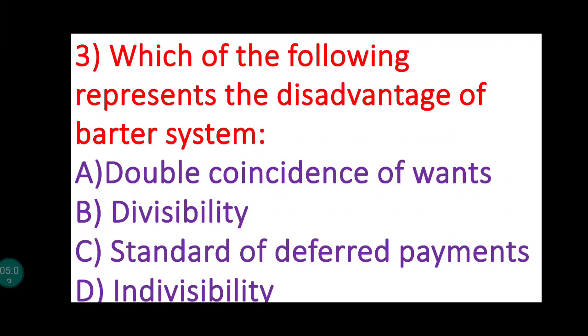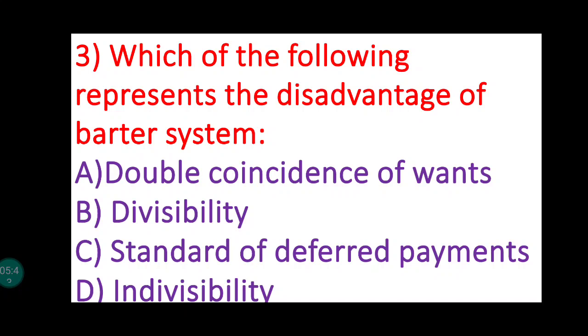B. Third one, which of the following represents the disadvantages? See students, whenever you are going through an MCQ question, read the question properly. Okay, read the statement properly. Now here it is given, which of the following represent the disadvantages, that is, drawbacks of the barter system. Again I want to repeat the same thing, that for a detailed explanation of the barter system and its drawbacks, you can refer to the video link given in the description.